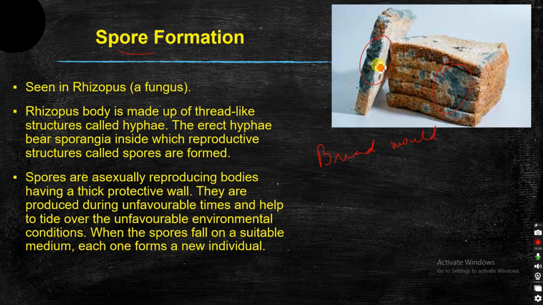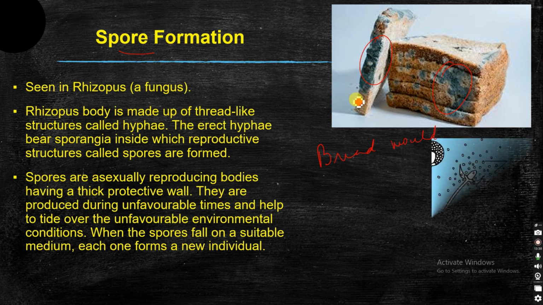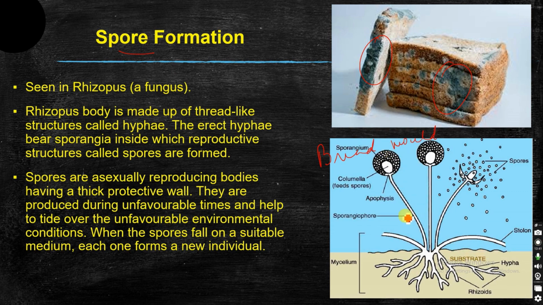Rhizopus has thread-like structures called hyphae. If you see in the picture on the right hand side below, these are the hyphae. These hyphae give rise to stalk-like structures called sporangiophores, and each sporangiophore bears a sporangium. This sporangium contains the spores.